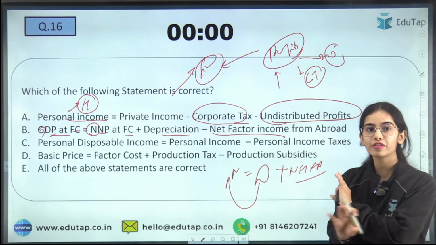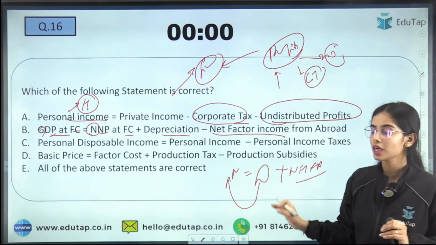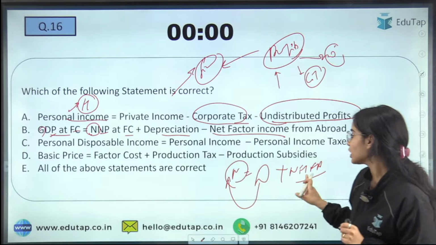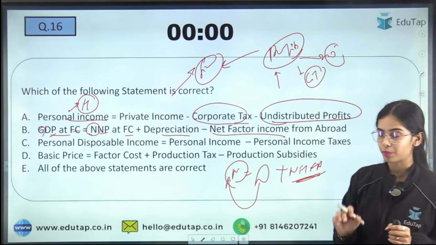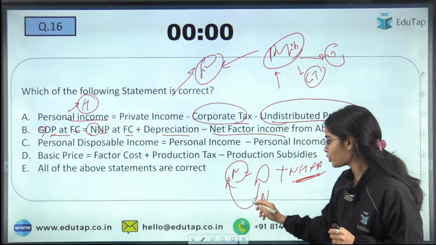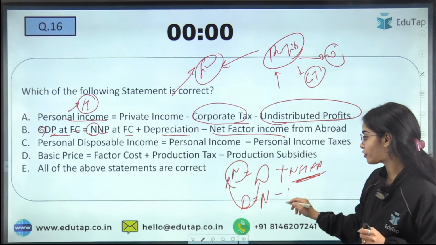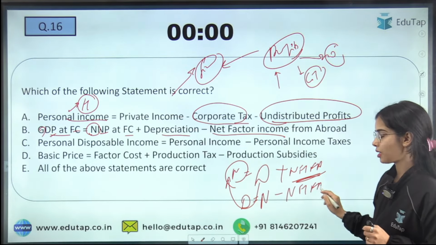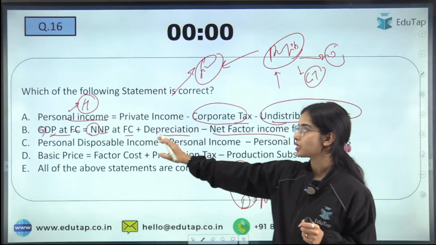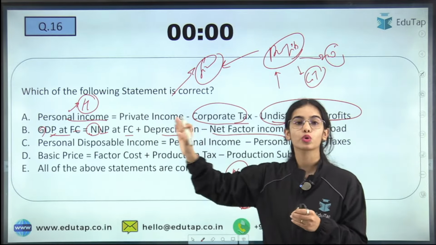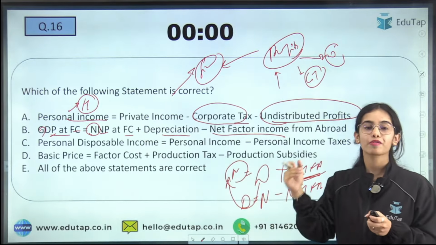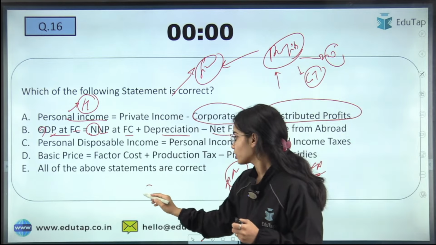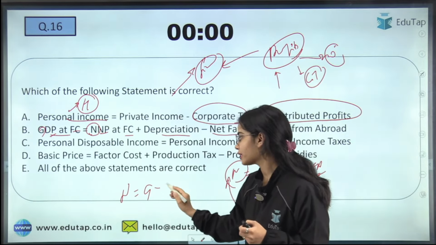In the domestic territory, we do not include the income from abroad, but in the national, you have to include the net factor income from abroad. If you want to go to the domestic from national, you have to deduct the net factor income from abroad. Next, if you are going from the net to gross, you have to add the depreciation. If you are going from the gross to net, you have to deduct the depreciation.